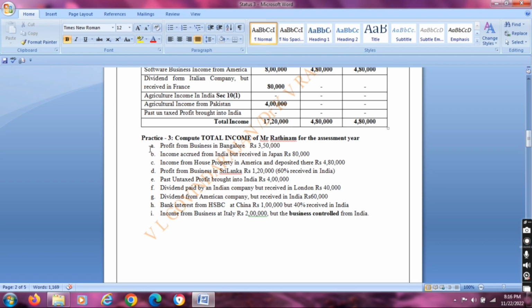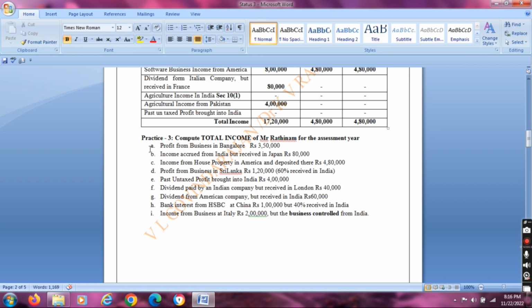Past untaxed profit brought into India, it was totally exempted. It was not taxable to anyone. And the next is dividend paid by an Indian company but received in London. It's a dividend paid by an Indian company, the source of income from India. So it was taxable for all three categories.